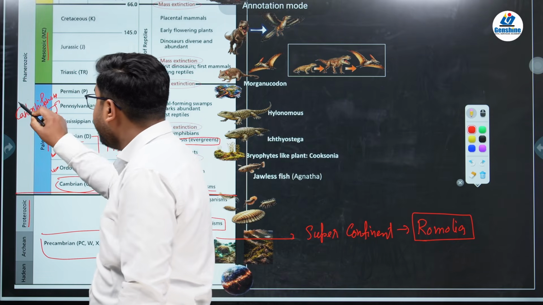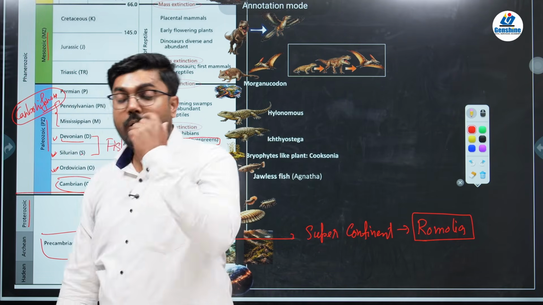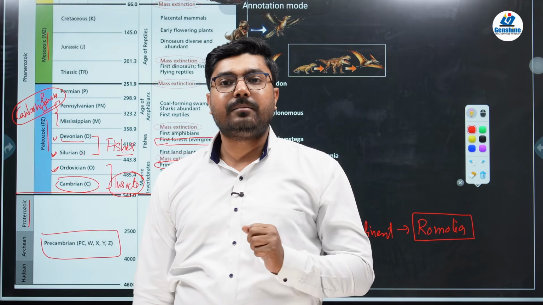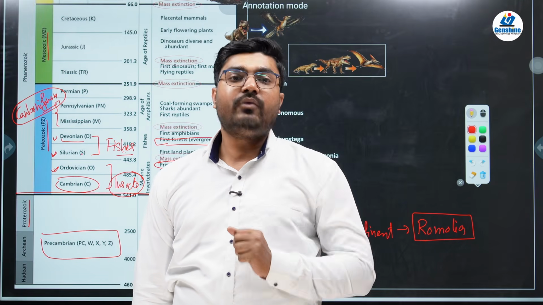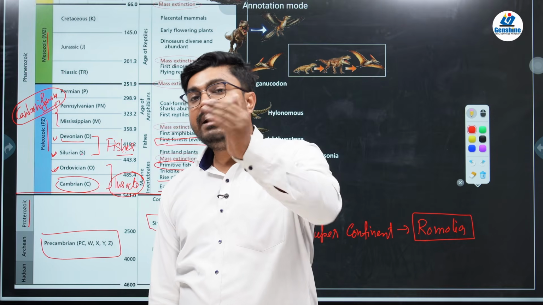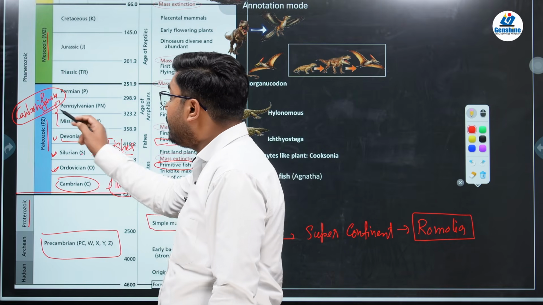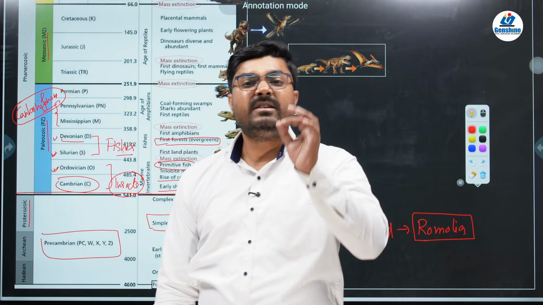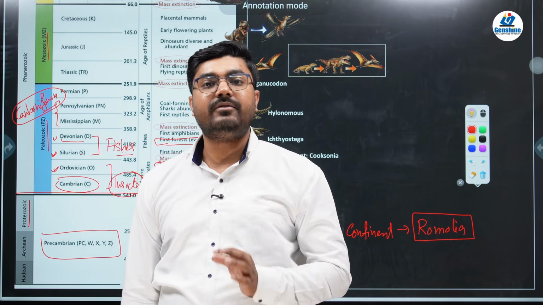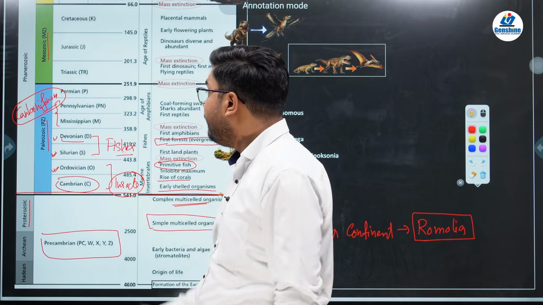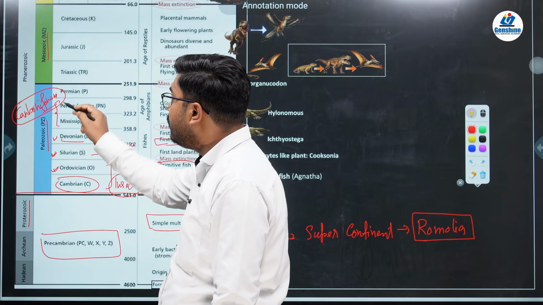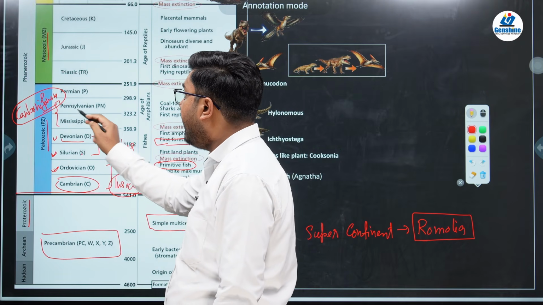That is why this particular period, Carboniferous, which talks about the trapping of carbon, is the period where coals were formed. And because we know that the older the coal, the better it is, the coals formed in this period are among the best coal found in the world. And where do you find this coal? You find this coal in Pennsylvania, the Black Forest of Germany. You find it in the Mississippian Valley. That is why the Carboniferous period is further divided into two more periods, the Mississippian and the Pennsylvanian.